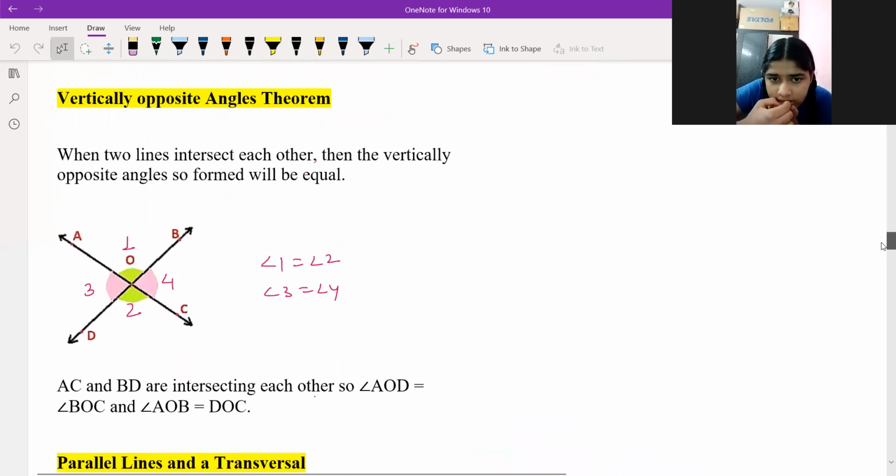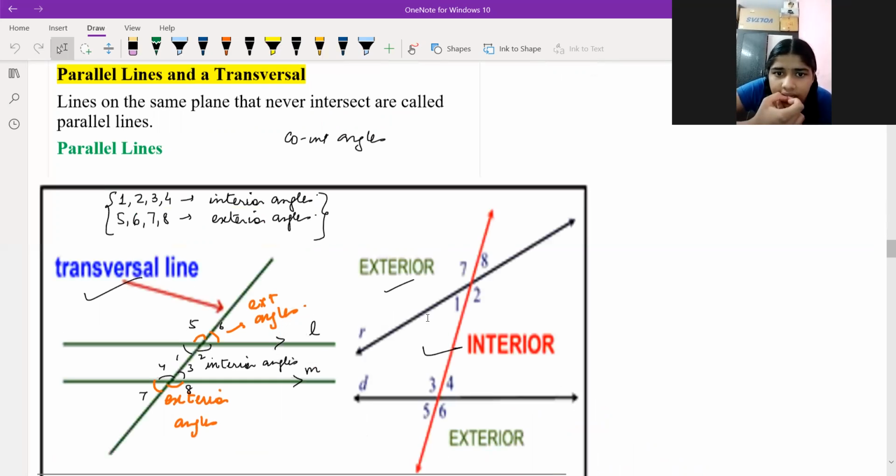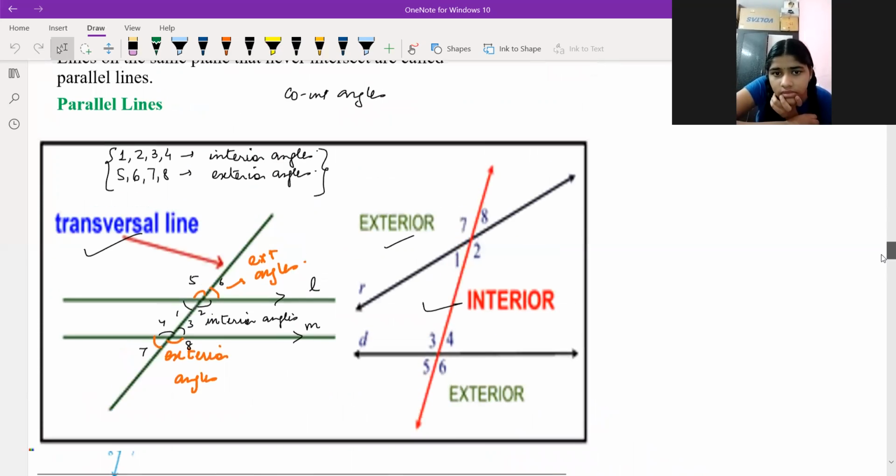Next one is the parallel line axioms. You can see this diagram. What is the diagram called? The left one. In the left one, there are two parallel lines and there is a transversal which is intersecting both the parallel lines.